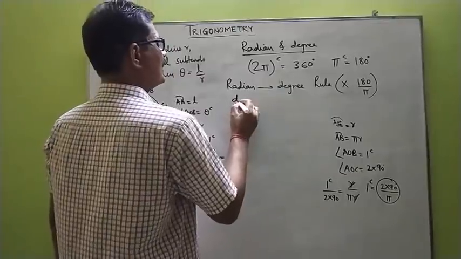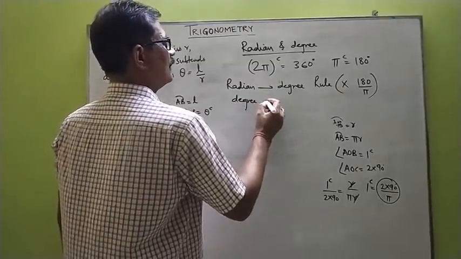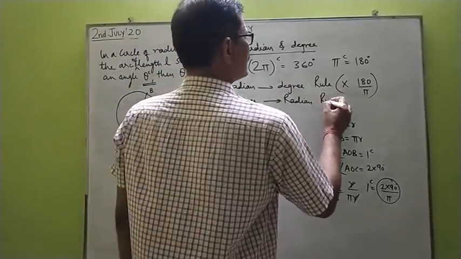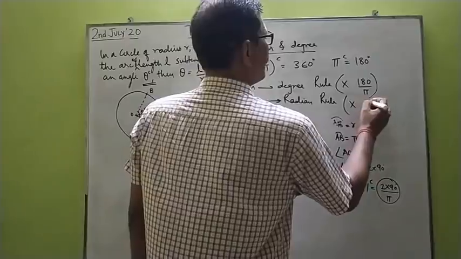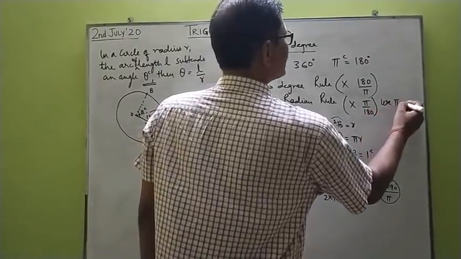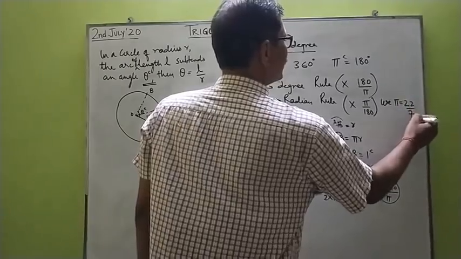And if you are changing degrees to radians, multiply by pi upon 180, and use pi as 22 by 7.